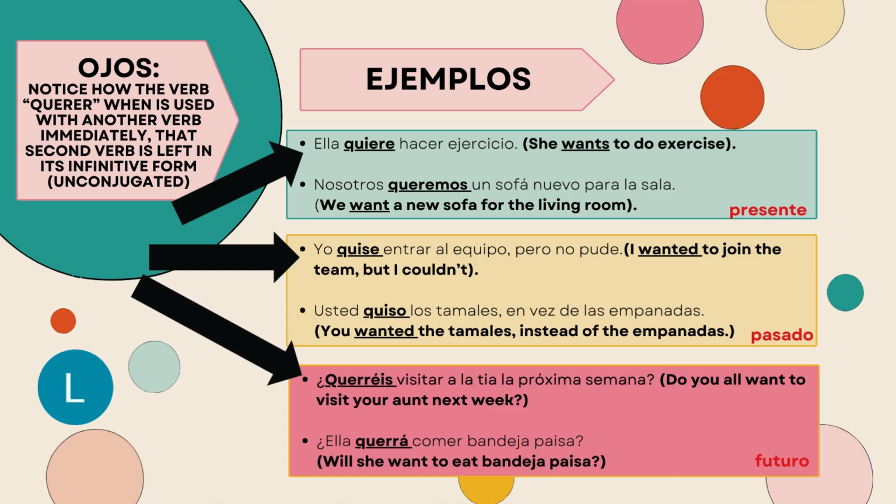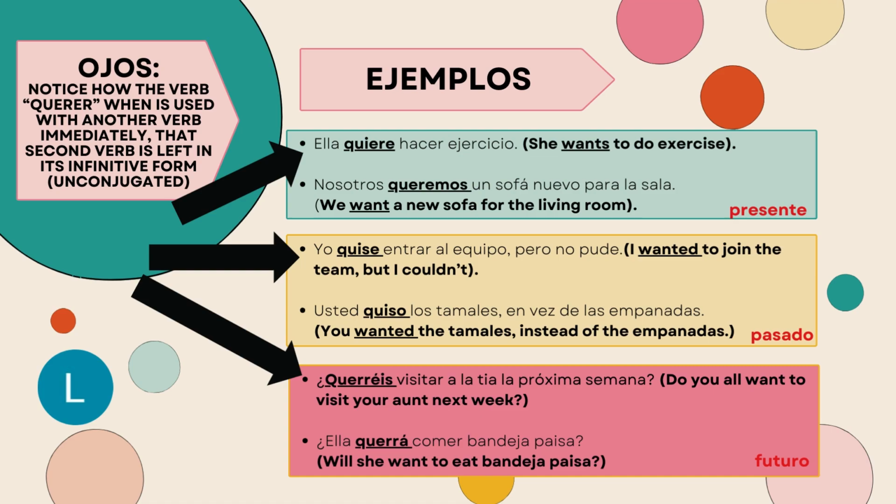That means you don't conjugate the second verb. So take a look at the first arrow that's pointing out to our first example. Quiere hacer. Hacer means to do. So as you can see, the verb is left in its infinitive form because it follows the conjugation of the verb querer.